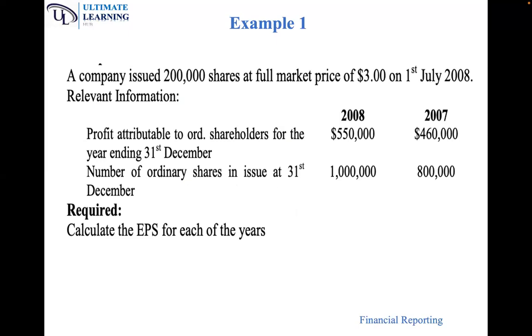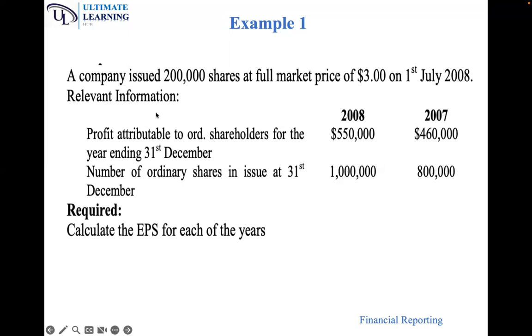A company issued 200,000 shares at full market price of $3 on 1st July. So 1st July is the middle of the year. So there are 6 months before the new issue of shares, and there are 6 months after the issue of the shares. So note that it was issued in 2008.